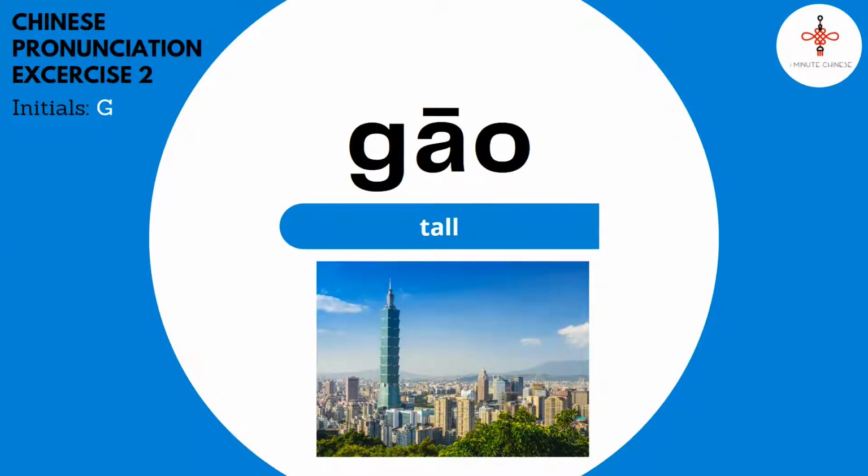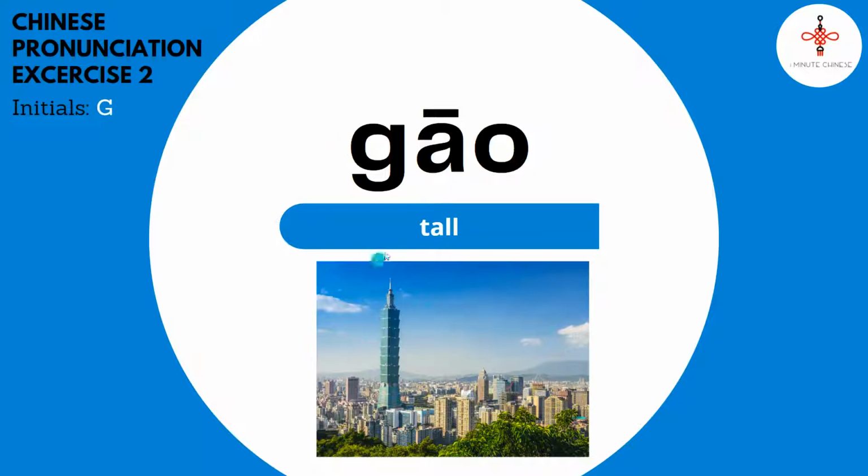Another exercise for 歌 sound. Let's combine the initial 歌, the final ao, and the first high-pitched tone all together. 歌 ao 高 Repeat after me. 歌 ao 高 高高 Gao is tall in Chinese.